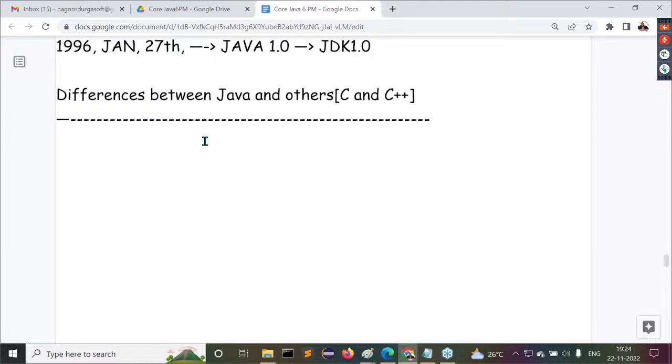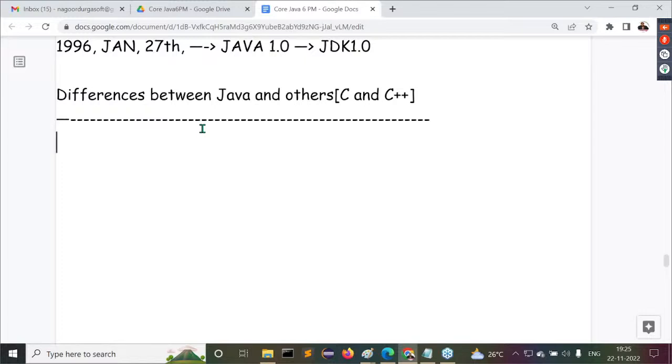So why am I going to take this topic? Because of some reasons. Observe carefully. Some people think that to learn Java, we have to know C++, and to learn C++, we have to learn C. People are maintaining some chain process for learning Java. But here I'm telling you, to learn Java, no prerequisite is required. It is not required to understand any other concepts. If you know what is a computer, what is a keyboard, and what is a mouse, that's sufficient. Then we are going to understand Java. No need to understand any other programming language.